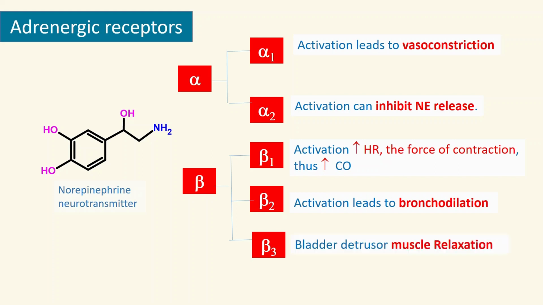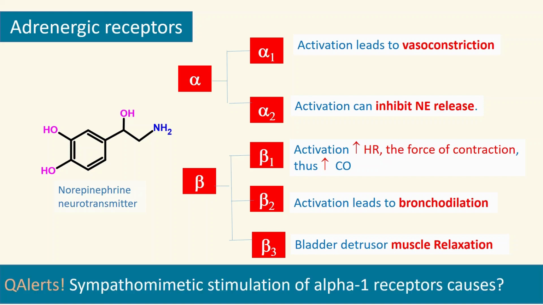Whereas beta 3 is not that common, but one important site where beta 3 is popular is in the bladder detrusor muscles, where it helps in muscle relaxation. That means it helps in bladder filling. So filling the bladder is done by detrusor muscles, which have beta 3 receptors, and there's only one drug currently available that acts through the beta 3 receptors. Therefore that's not common, but that can be important for the exam as well.